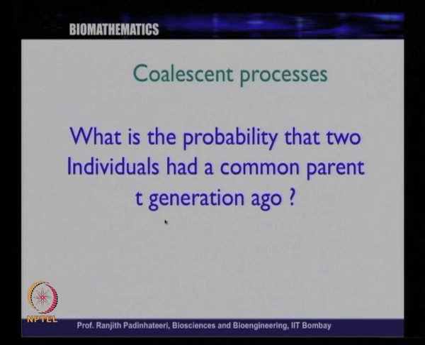So, if you draw many arrows like this, many generations, a few generations ago, 2 individuals might have had a common ancestor. So, what is the probability that t generations ago 2 individuals had a common ancestor? And the answer can be calculated from this model. So, let us imagine again a simple case.